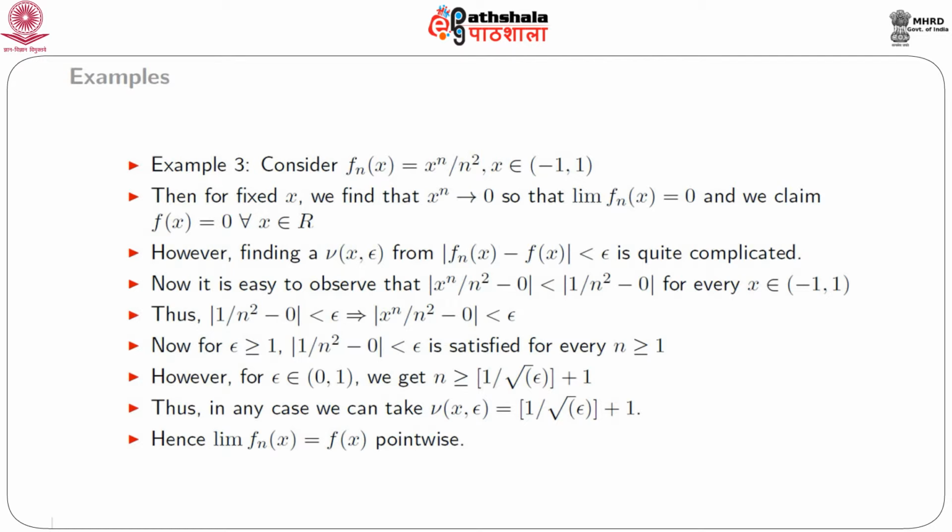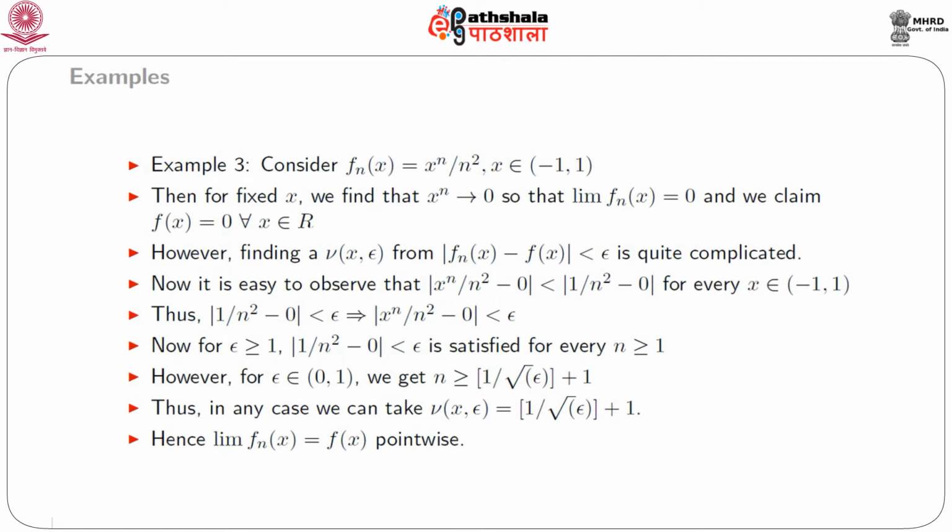However, finding a feasible choice, some choice of N(x, epsilon) from the inequality absolute value of f_n(x) minus f(x) less than epsilon is quite complicated, because this f_n(x) contains some powers of x and is divided by n square, and we have to express this inequality in terms of just keeping n on the left hand side and then to keep the other quantities on the right hand side. So we shall use some trick.